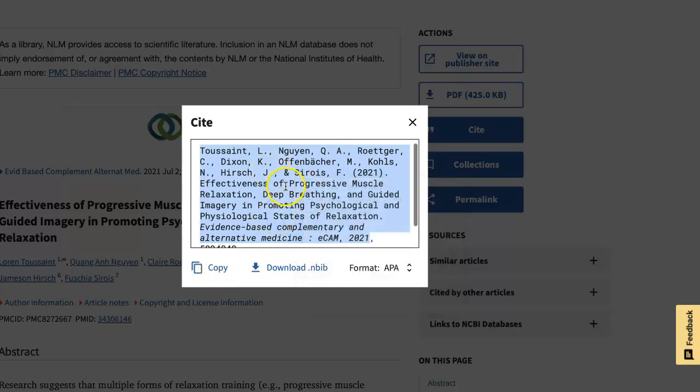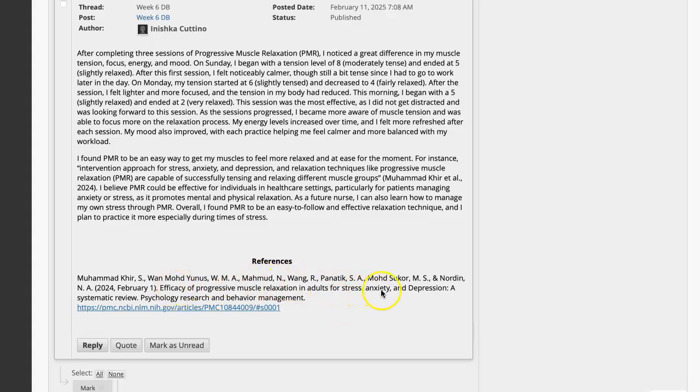And then what you'd have to fix is the capitalization. So in your article, you did this correctly on your own. But for some reason, this website puts everything in capital letters, and then it puts the journal title in lowercase. I don't know why. So you'd want to switch those two. I'm going to pause for a minute. In yours, you got this correct. These should be lowercase, depression should be lowercase, the A is capitalized, and then psychology, research, behavior management, that should be capitalized and italicized. So use your citation generator in the National Library of Medicine, NIH, where you were,